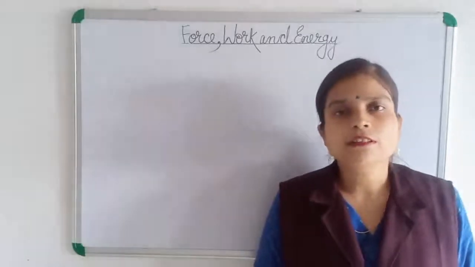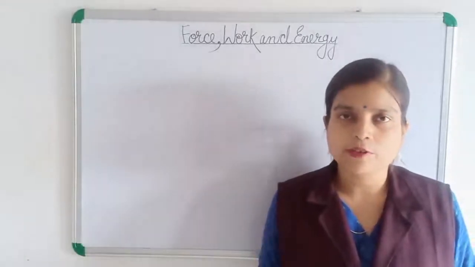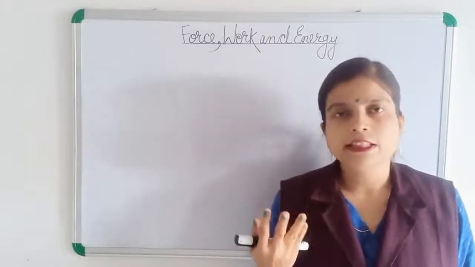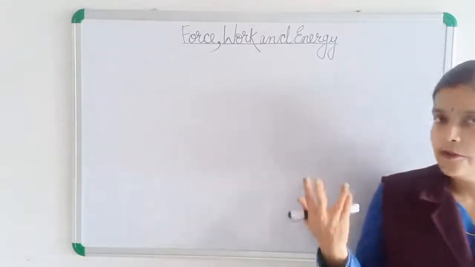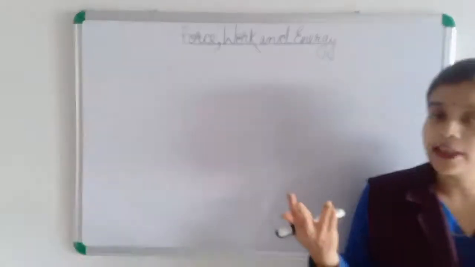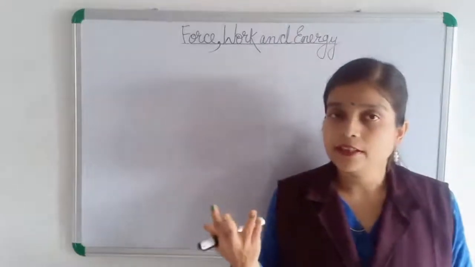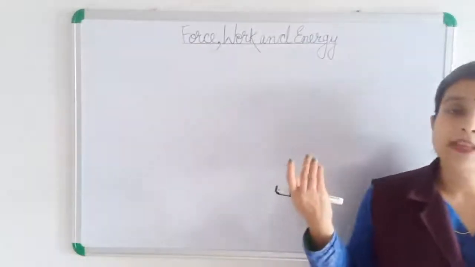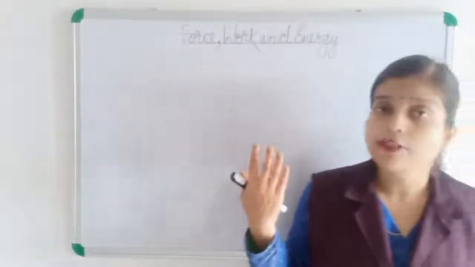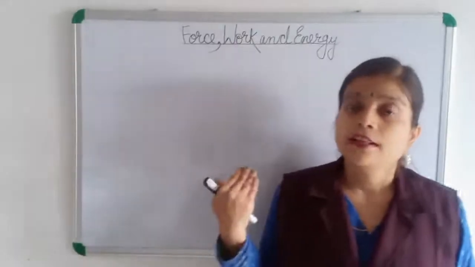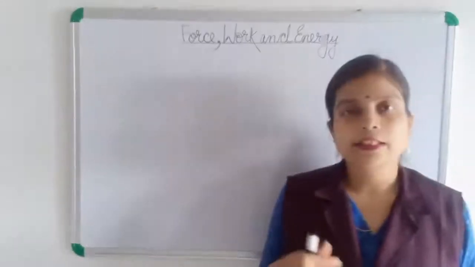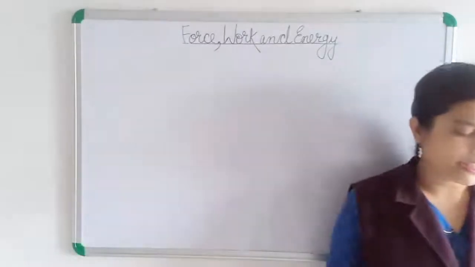Then we have learned the different kinds of force. First is muscular force, where muscles are involved. Second is gravitational force, where the earth is involved. The attractive pull by the earth is known as gravitational force. Then we have learned frictional force, which always opposes the motion. Then magnetic force, which is exerted by a magnet. Then electrostatic force. These are all the things we have learned.